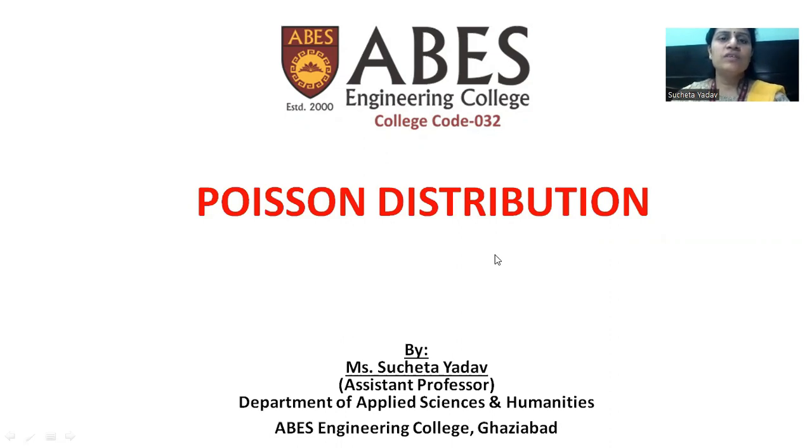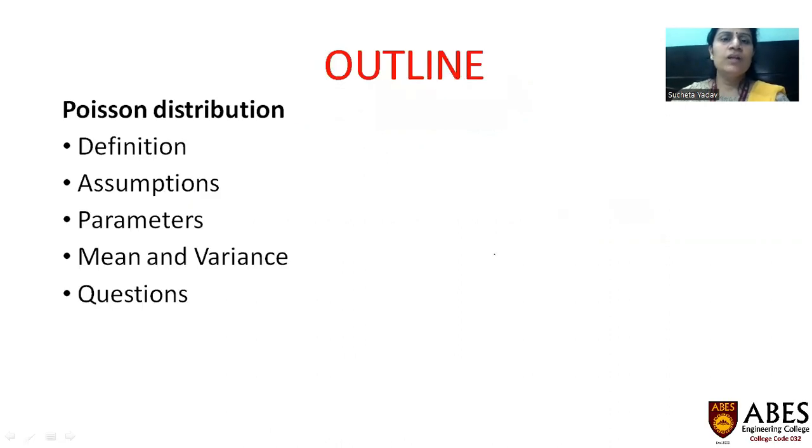My topic for discussion here is Poisson distribution. Outline for my discussion: definition, assumptions of Poisson distribution, parameters of Poisson distribution, its mean and variance, and some questions that appeared in various competition exams based on Poisson distribution.